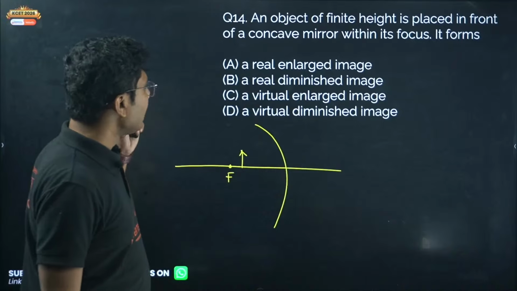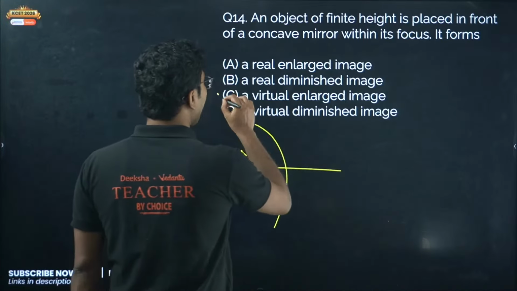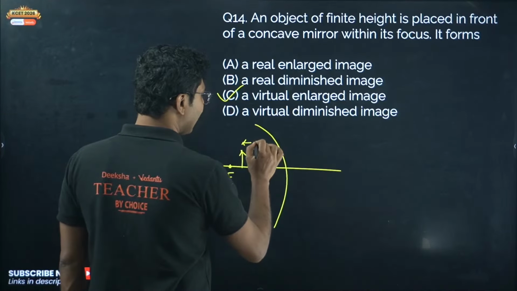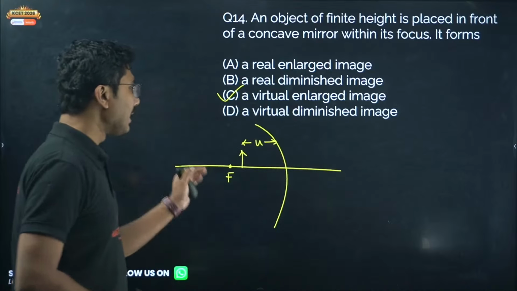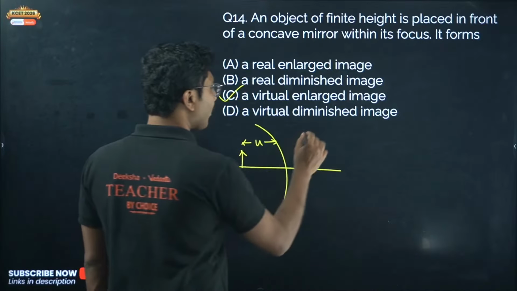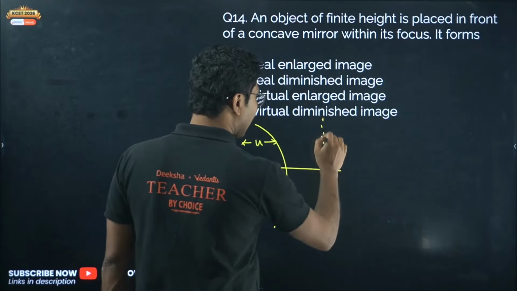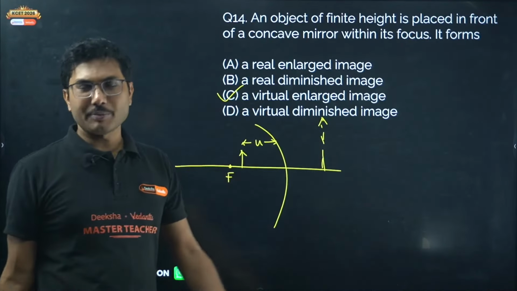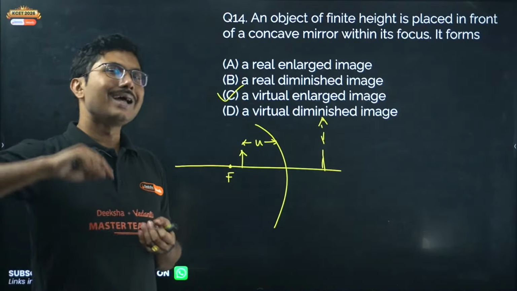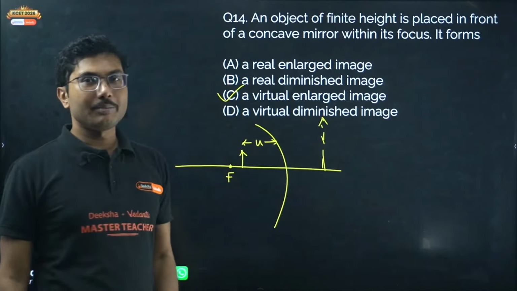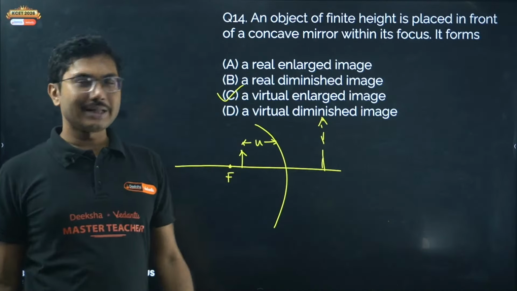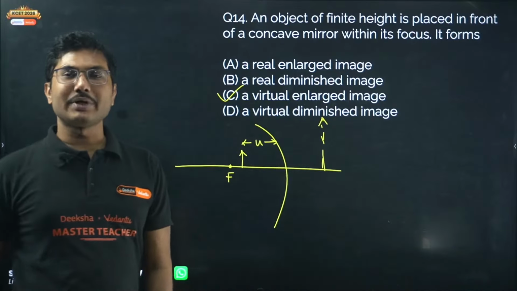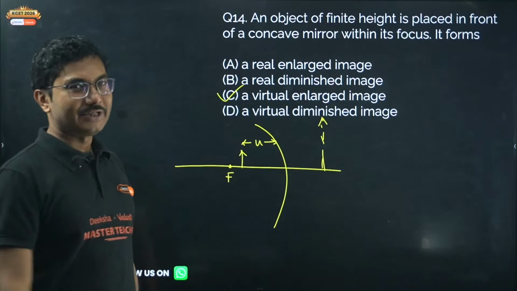Now, next, it's a virtual and enlarged image, option C, not a real and enlarged image. The object distance is less than the focal length, which means it is within the focus. Within the focus, it forms a virtual and enlarged image because it's a concave mirror. If it is a convex mirror, it does not matter: a convex mirror always forms a virtual and diminished image. But for a concave mirror, if the object distance is less than the focal length, it forms an enlarged and virtual image. If it is exactly at the focus, it forms an infinitely large image at infinity.